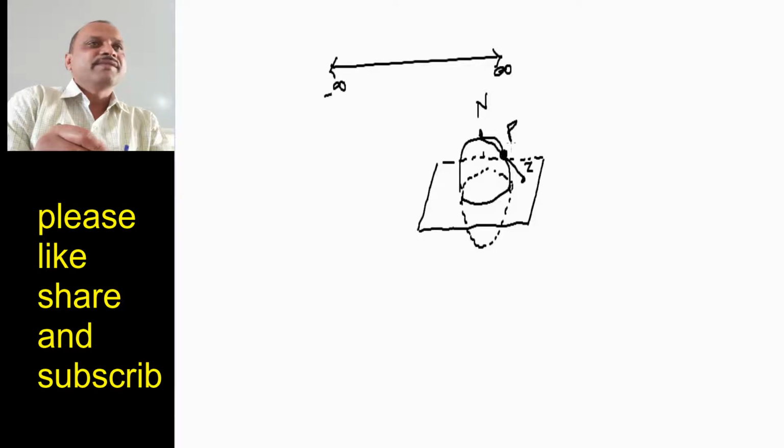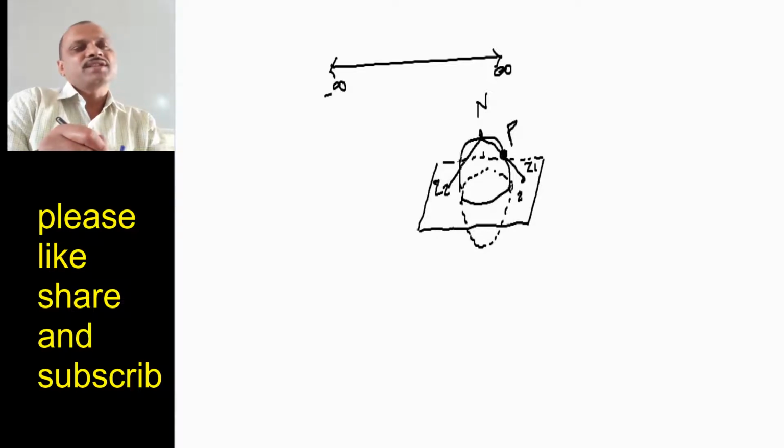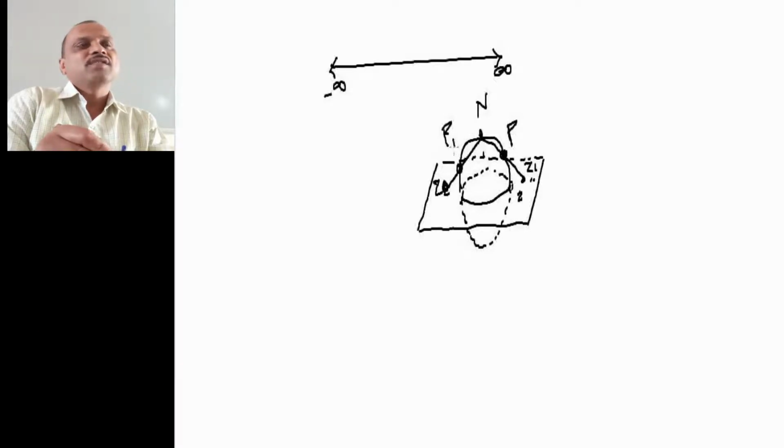That means if we take another point in this direction, suppose Z2, then you can see that the line also cuts the sphere at a point, suppose P1. So for this number in the complex plane I have a point P on the sphere, and for this other point in the complex plane I have another point on the sphere.